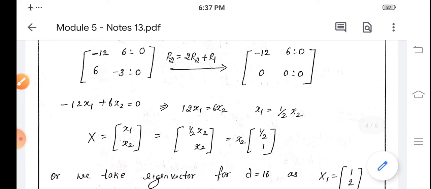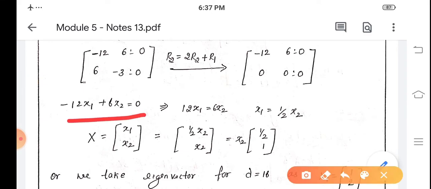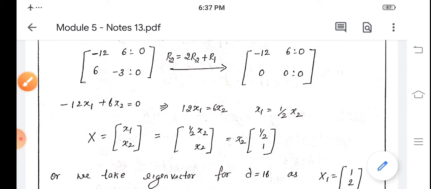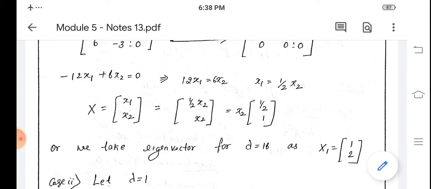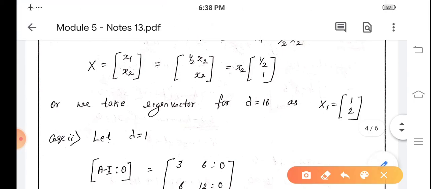And we write the equation as minus 12x1 plus 6x2 equal to 0. That gives 12x1 equal to 6x2 and x1 equal to half x2, so eigenvector x equal to x1, x2, where x1 is half x2, so it is half x2, x2, or it is x2 into half, 1, or any non-zero multiple of this is an eigenvector for lambda equal to 16. So we take eigenvector for lambda equal to 16 as 1, 2.